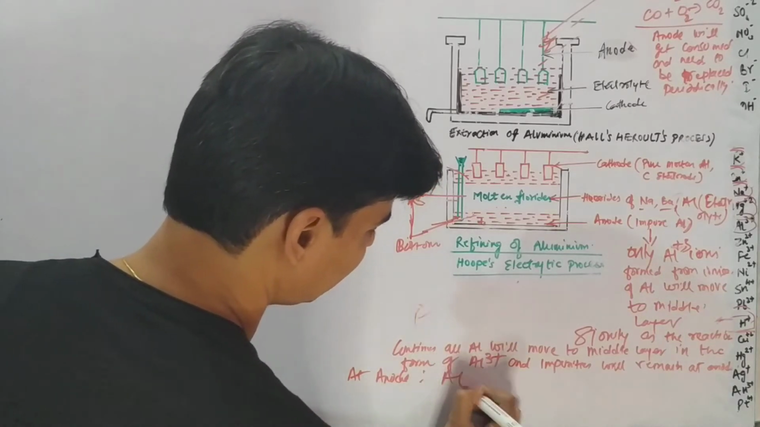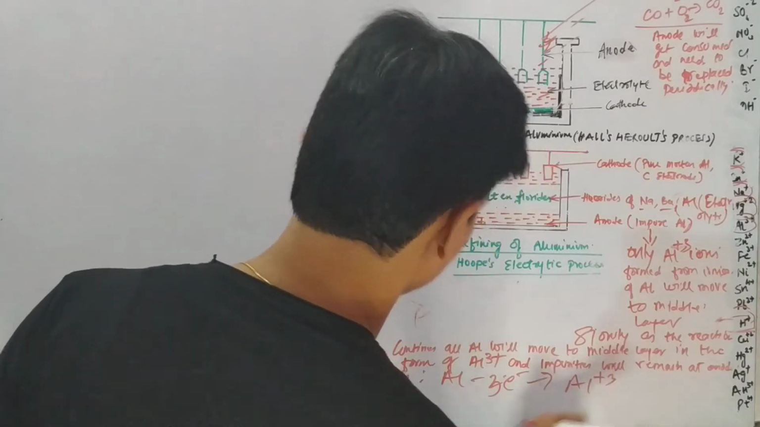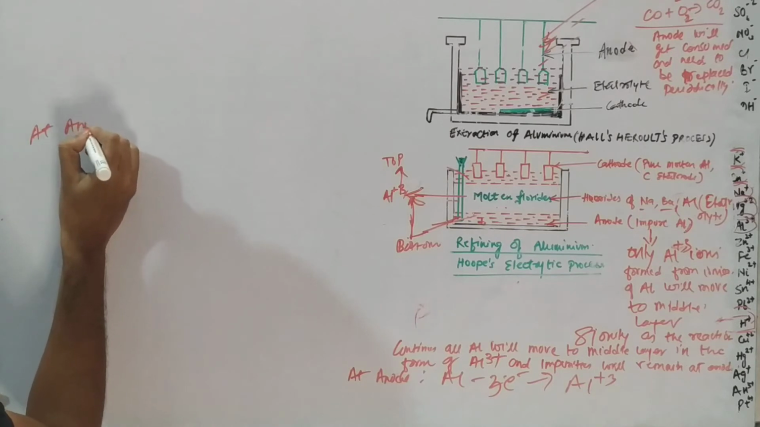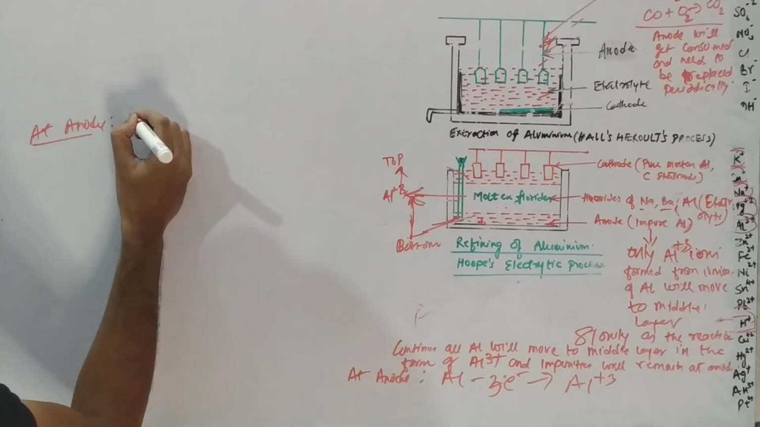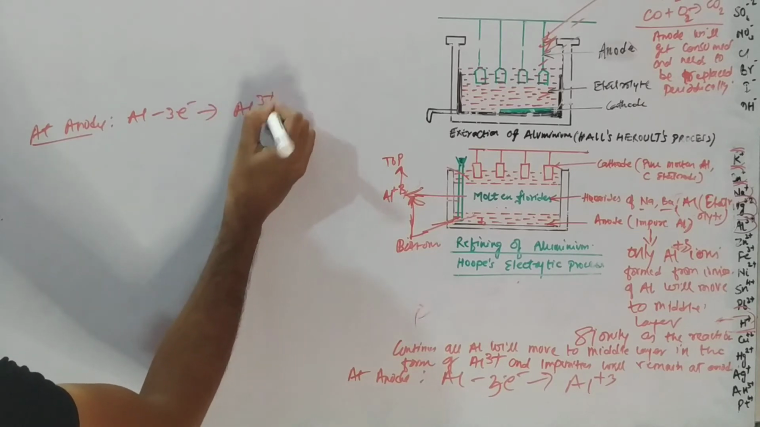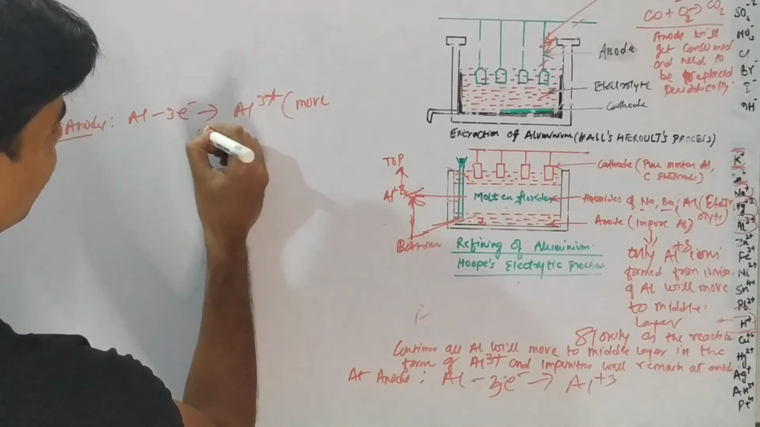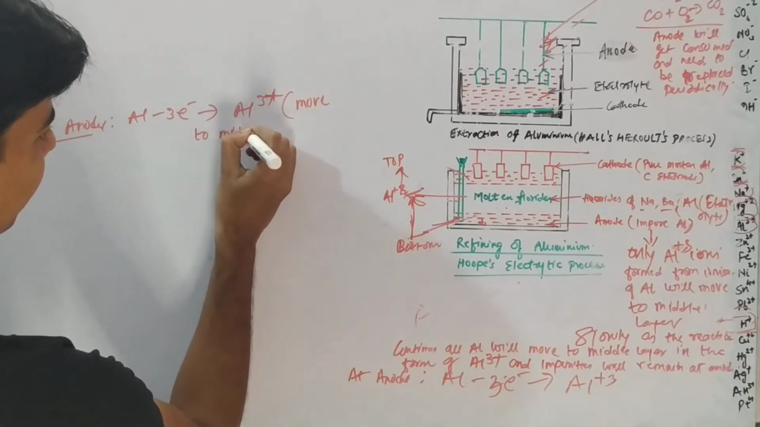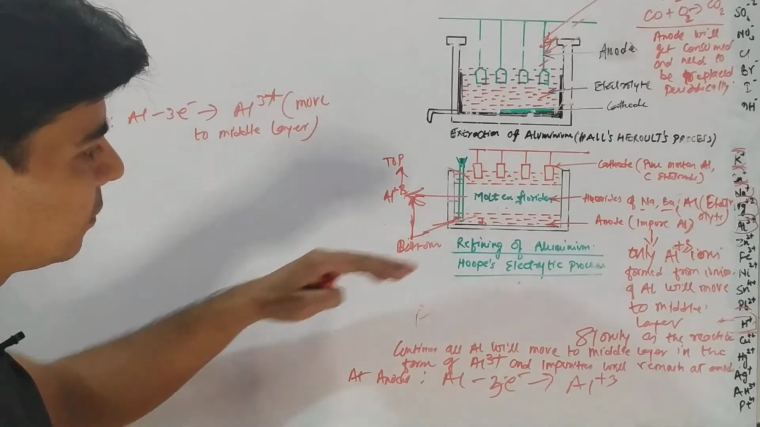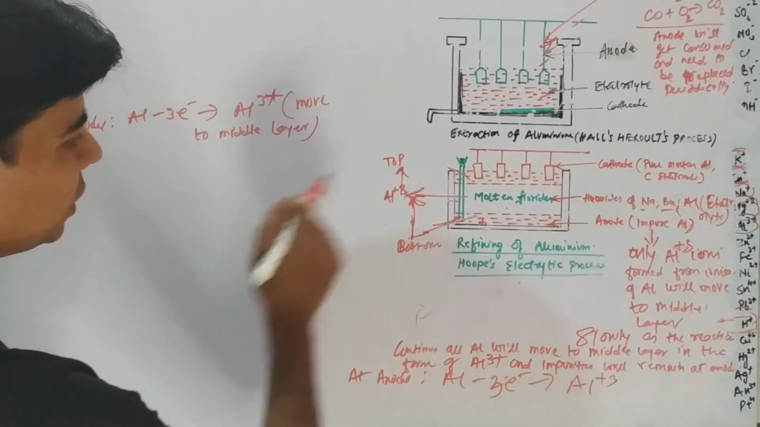So the reaction that will occur at the anode is aluminium will lose 3 electrons to form aluminium ions. I'll write it over here. At the anode, aluminium will lose 3 electrons forming aluminium ions, right? This will move to the middle layer, and from the middle layer aluminium ions are moving to the top layer.